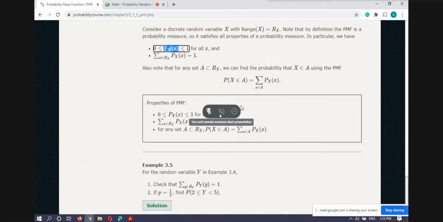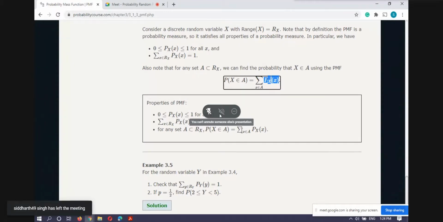Then if you have a subset of the range set like A and you want to know the probability of X belonging to A, it means you have to consider all the points from A that belong to Rx and their probabilities. You add all of them, and here we assume that the probabilities at all values of the random variable are independent. Oh, sorry, mutually exclusive, not independent.